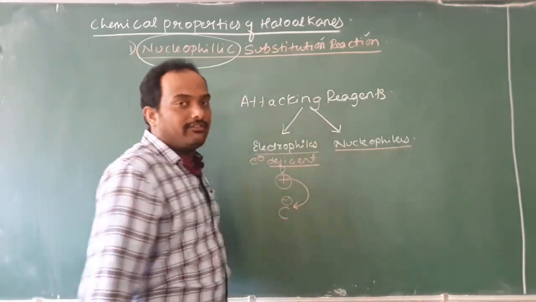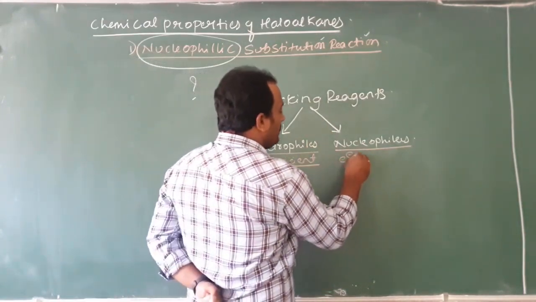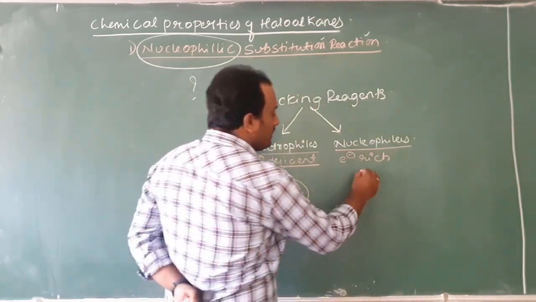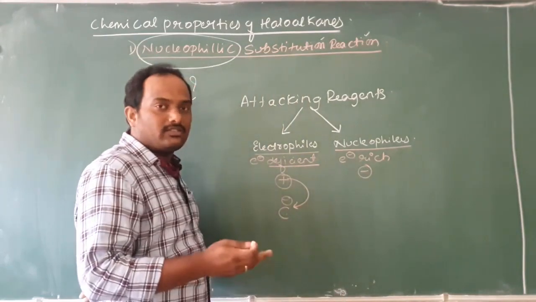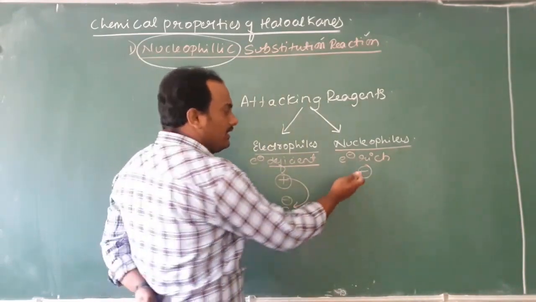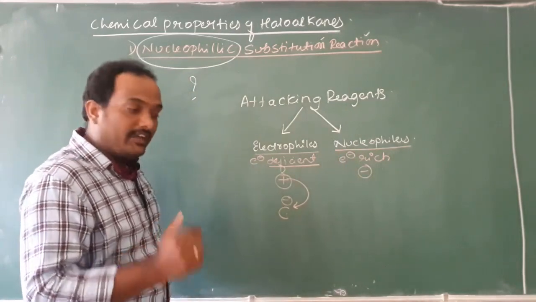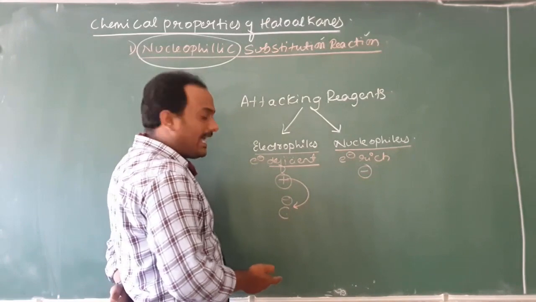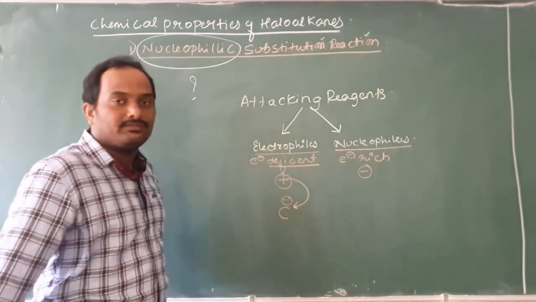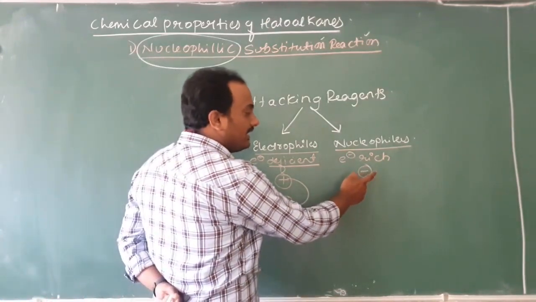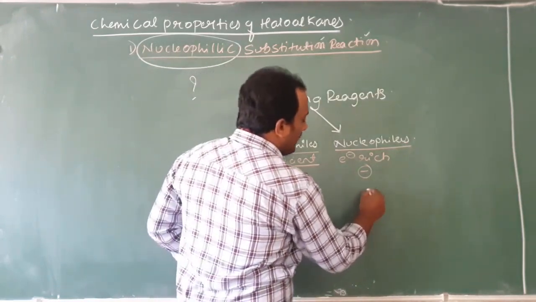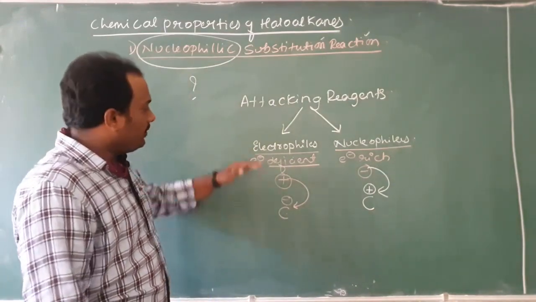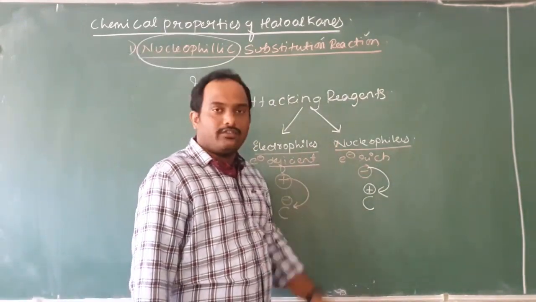Exactly opposite is nucleophile. Nucleophile is electron rich species. See, electron rich means what charge should they carry? Minus. See, electron is -1 charge, so rich means it should carry negative charge. Then the question comes, where does it go and attack? Am I right or not? If an electrophile carrying a positive charge attacks the carbon atom with a negative charge, why should the species carrying a negative charge not go and attack the carbon atom with which charge? Positive charge.